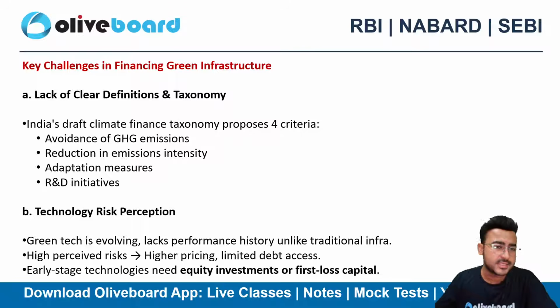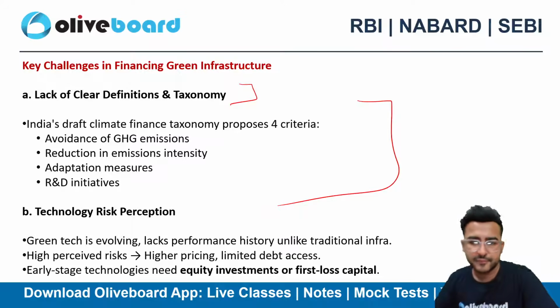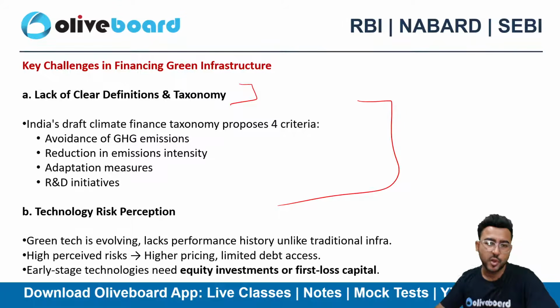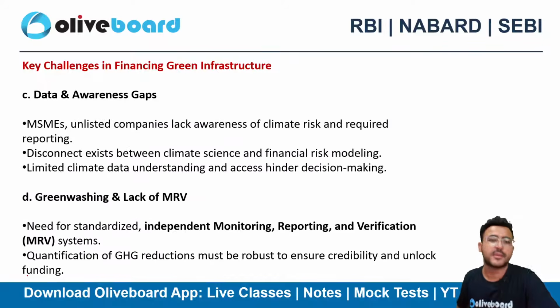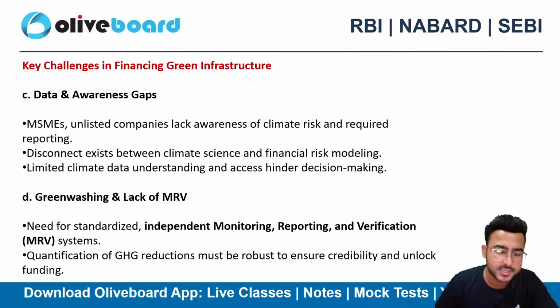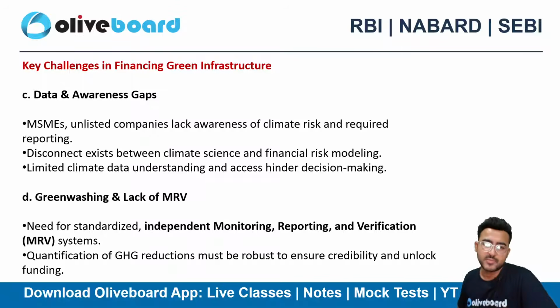Again, key challenges are lack of clear definition and taxonomy. Still there is a lack of clear definition regarding many things, and the taxonomy issue is also there. Technological risk perception is also a problem here. Data and awareness gap is there as of now. People don't have much awareness regarding green finance and green infrastructure projects. Greenwashing and lack of MRV are also there.